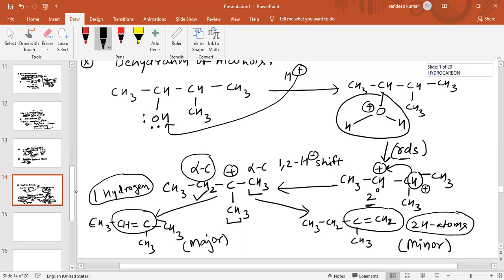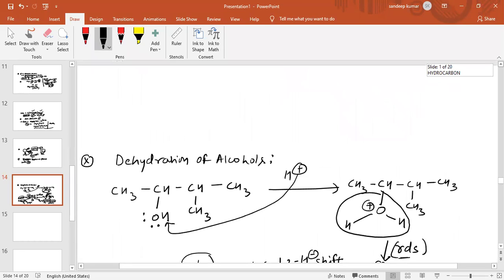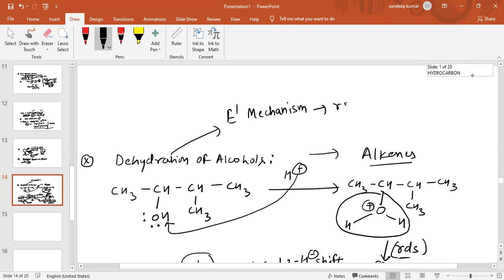So in this case also, alkene is formed. So basically dehydration of alcohol gives alkene. And also remember, dehydration of alcohol is basically the E1 mechanism. It means elimination through first order, and the rate depends on k times the concentration of alcohol only.